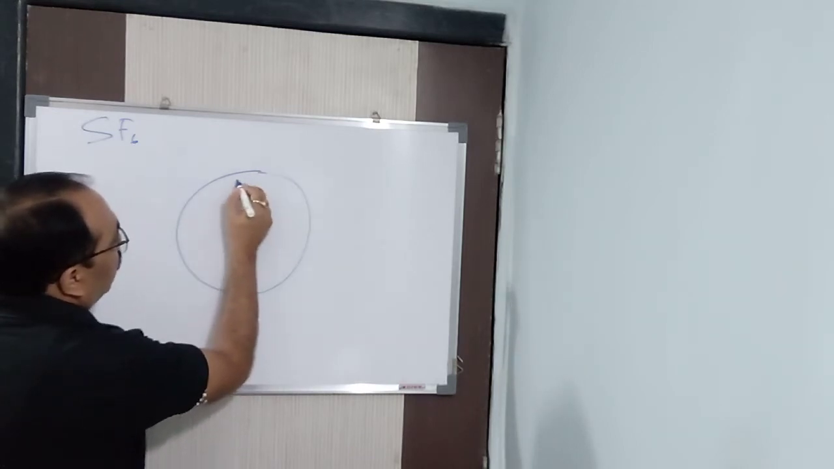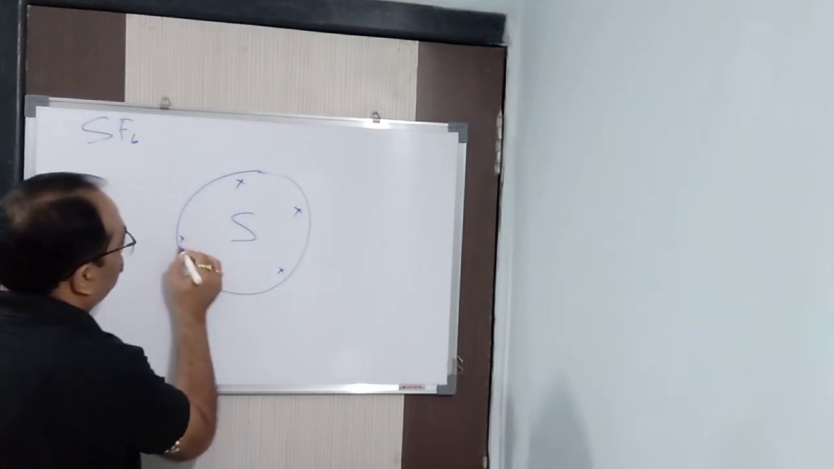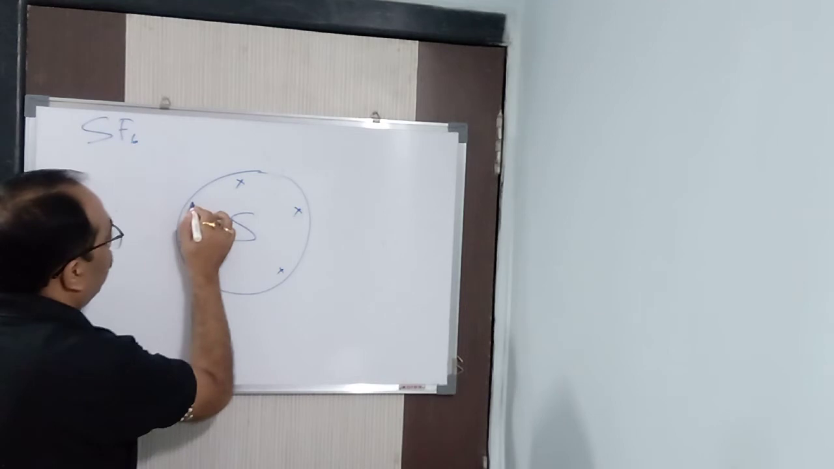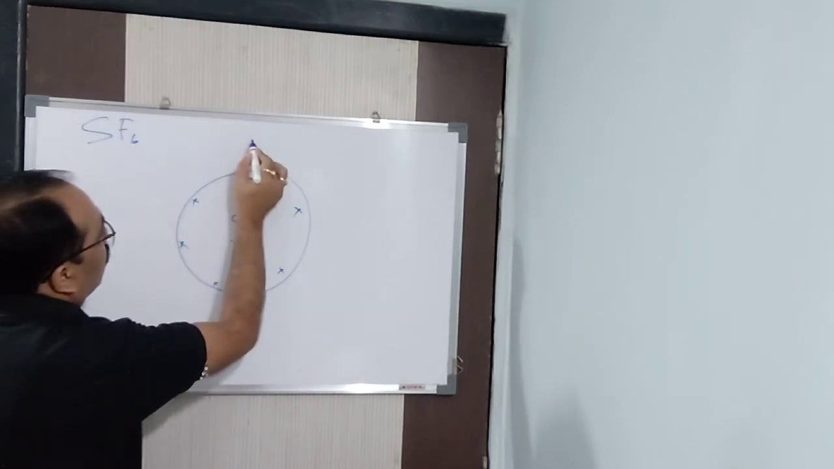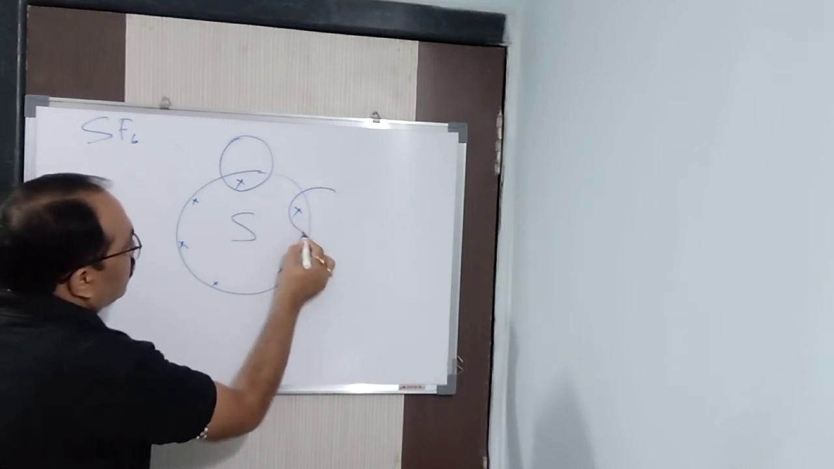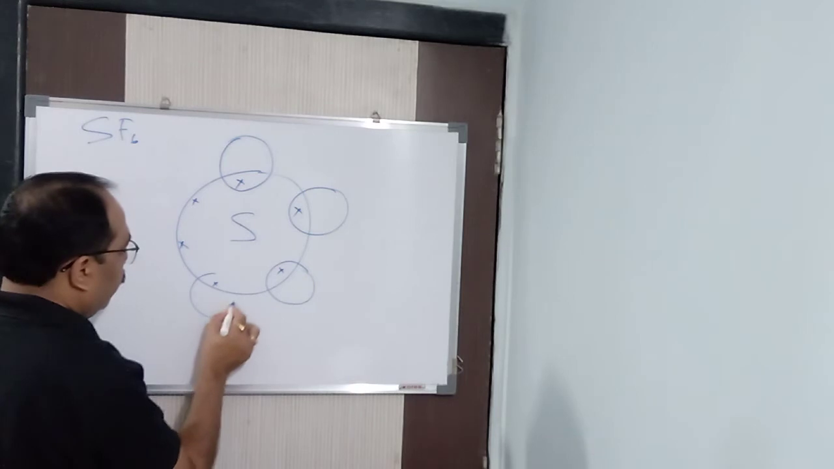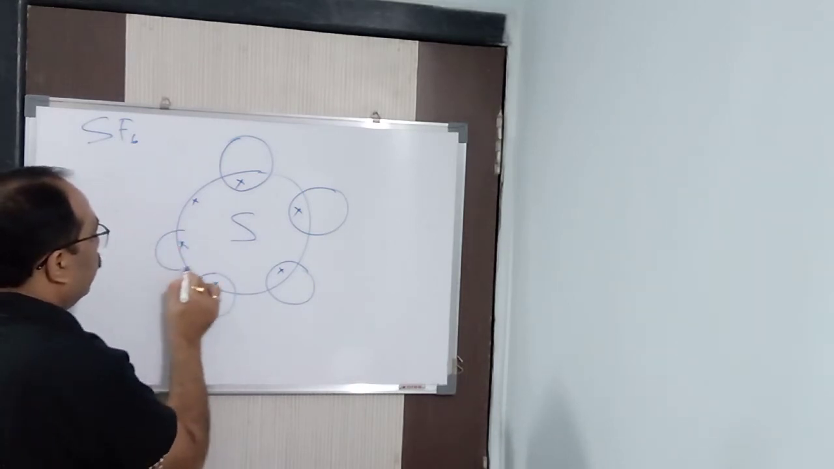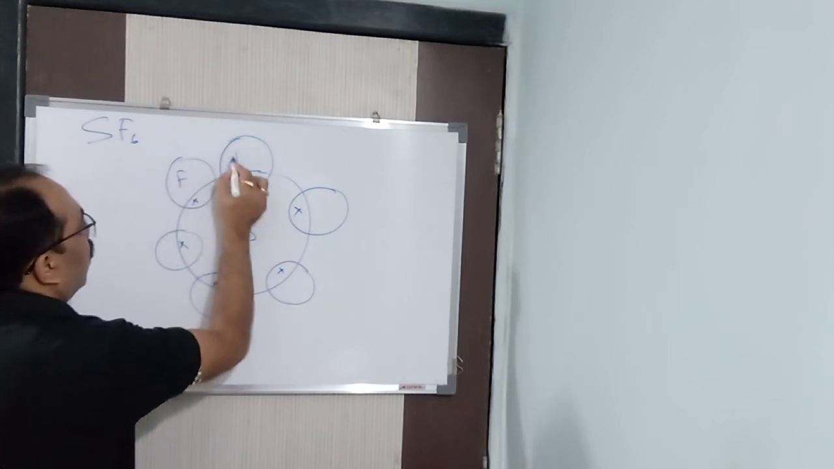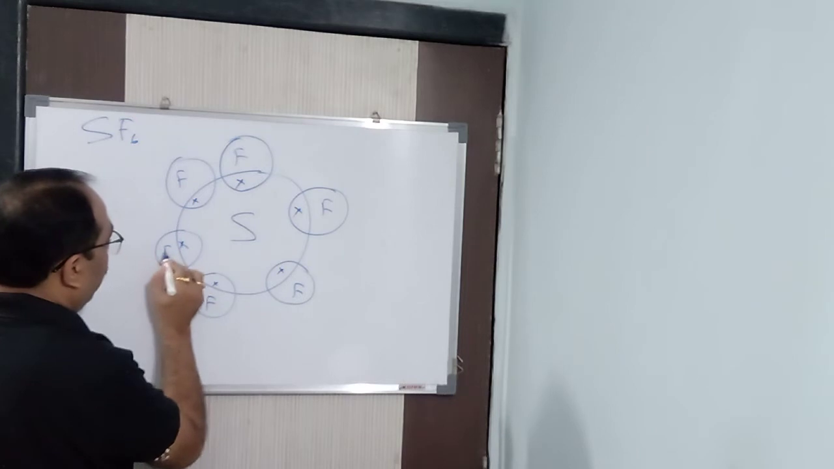Sulfur has how many electrons in the outermost shell? 6. I am making 6 crosses, you can make dots also, it's up to you. 1, 2, 3, 4, 5, and 6. Now this is for one fluorine, this is for the second fluorine, this is for the third, the fourth, the fifth, and the sixth one. 1, 2, 3, 4, 5 and 6.